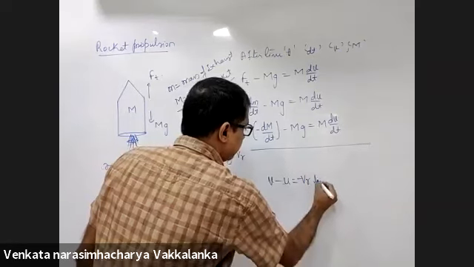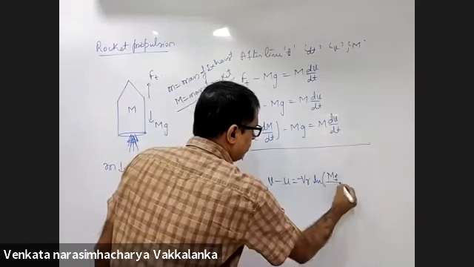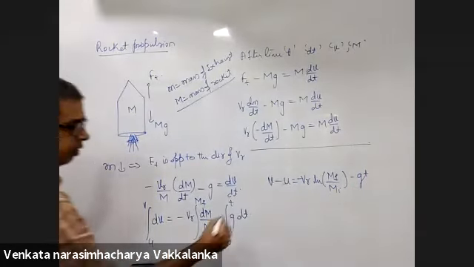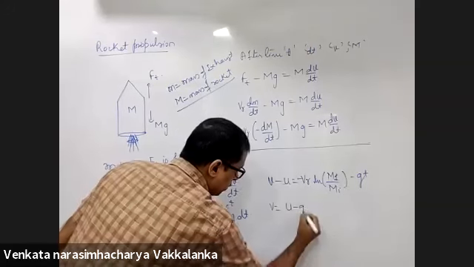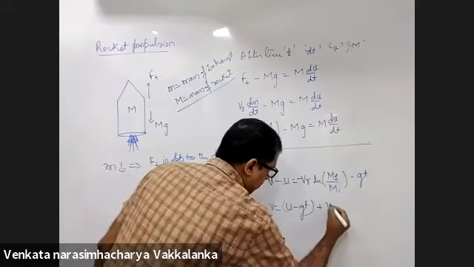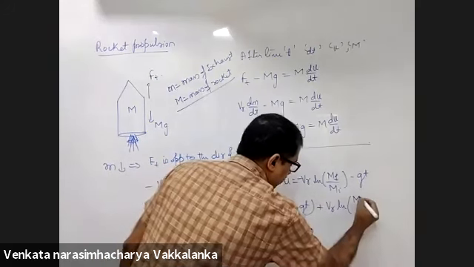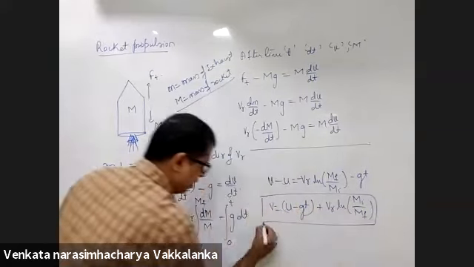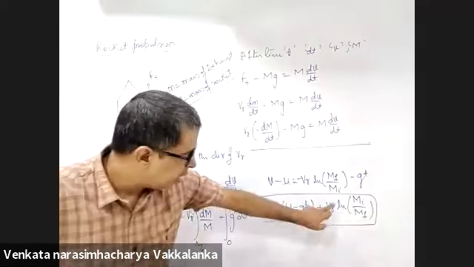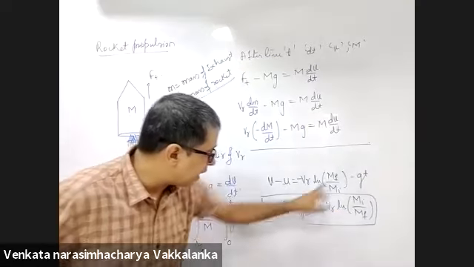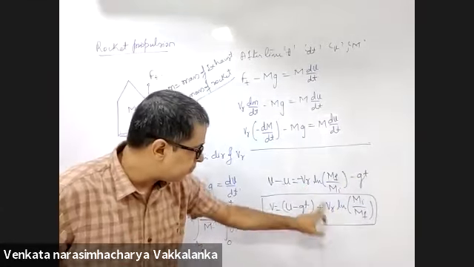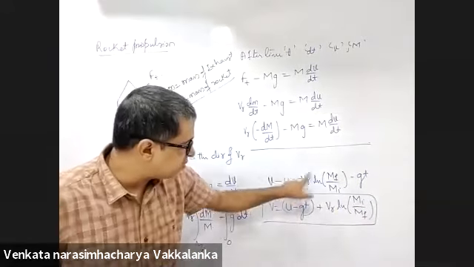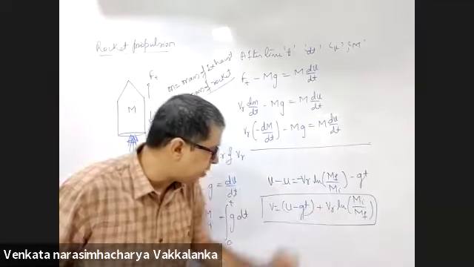We are with a negative sign, ln of mass final minus mass initial minus g t. Now v is equal to u minus gt plus v_r ln of initial mass by final mass. This is the standard value for rocket propulsion. Observe this: I took u to the right and put u minus gt, v_r and ln M initial by M final. This negative sign I took here and reversed to M initial by M final.